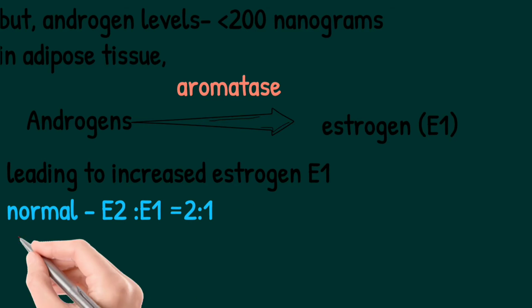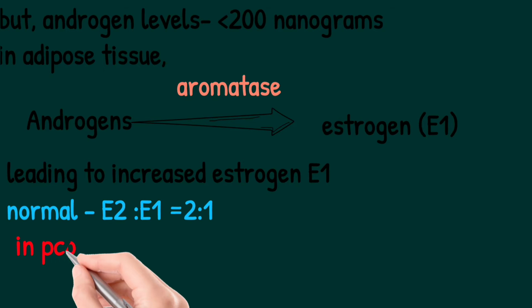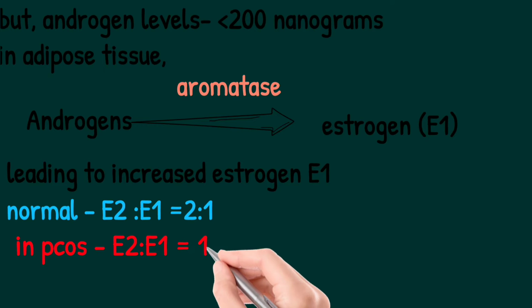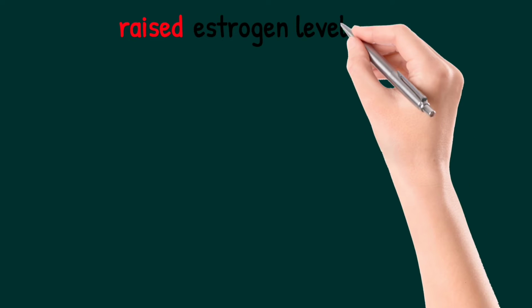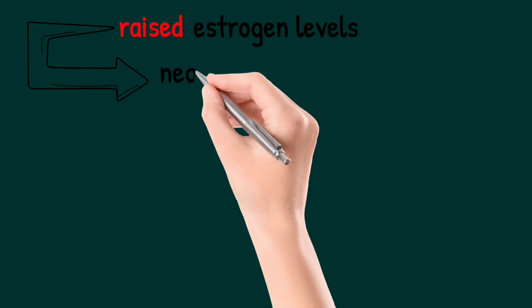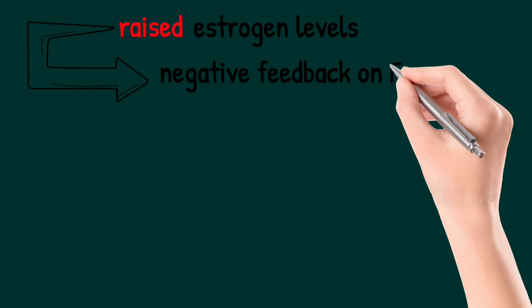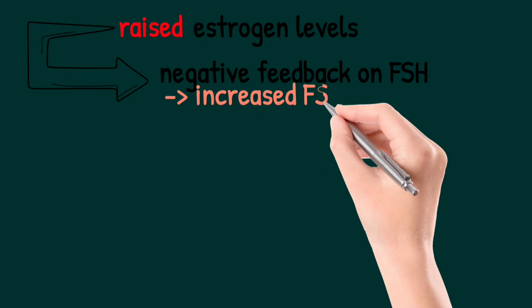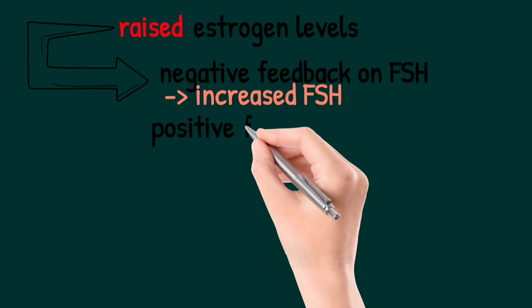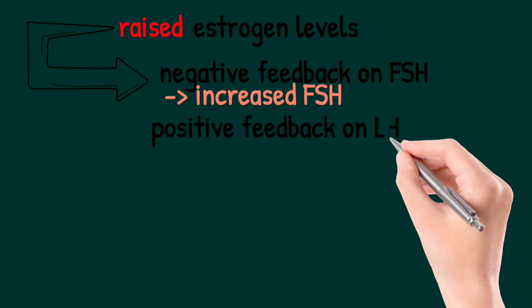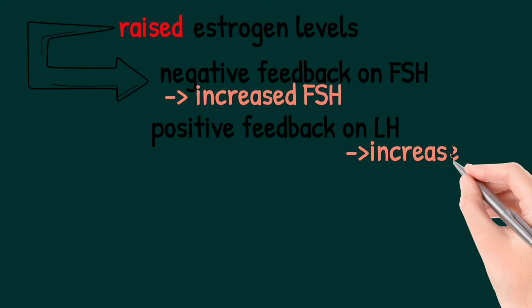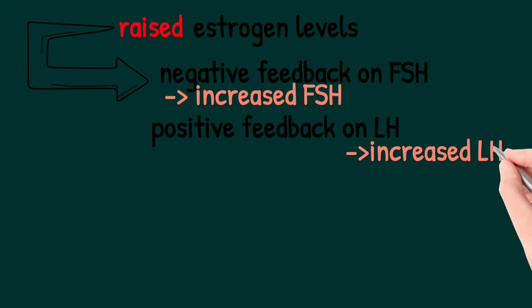Normal E2 to E1 ratio is usually 2:1, but in PCOS the E2 to E1 ratio is 1:2, that is reversed. This raised estrogen level leads to negative feedback on FSH. This negative feedback leads to increased release of FSH. This also gives positive feedback to LH. This estrogen peak leads to increased stimulation of LH release, leading to increased LH levels in the body.